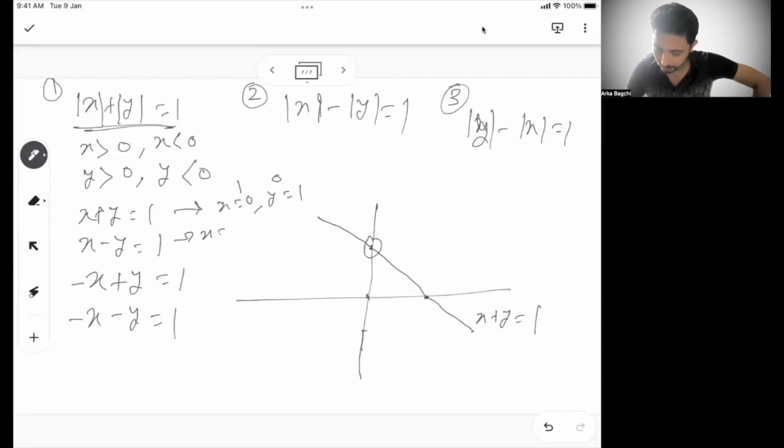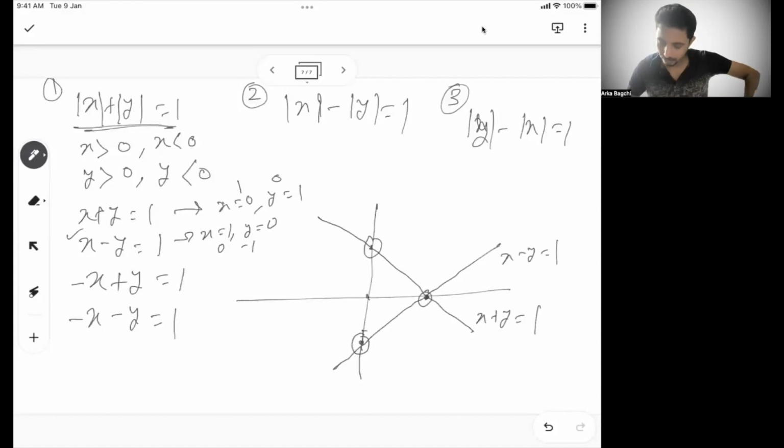So here when x is 1, y is 0. So this will go through this line for sure. Similarly, we can say when x is 0, y is minus 1. When x is 0 in this equation, y is minus 1. That means it will go through here. This will be the graph of x minus y equal to 1.